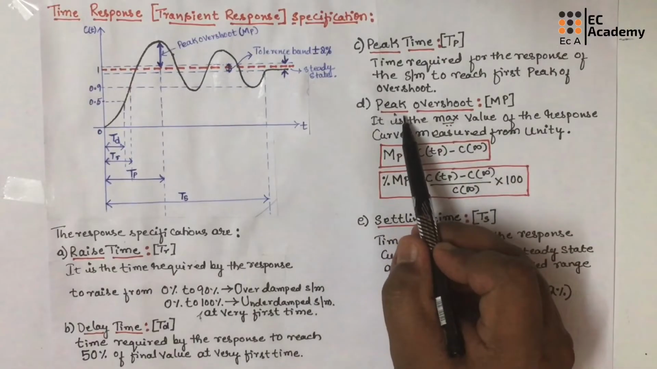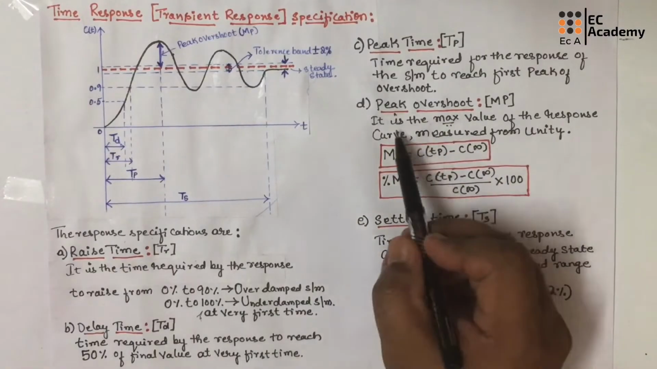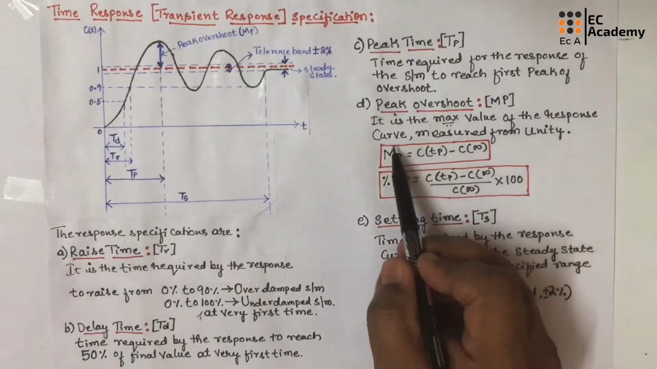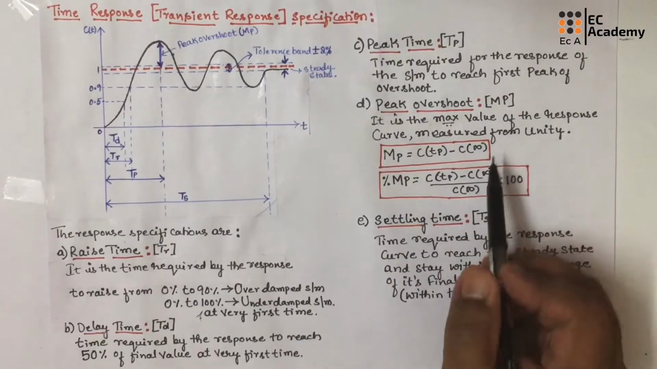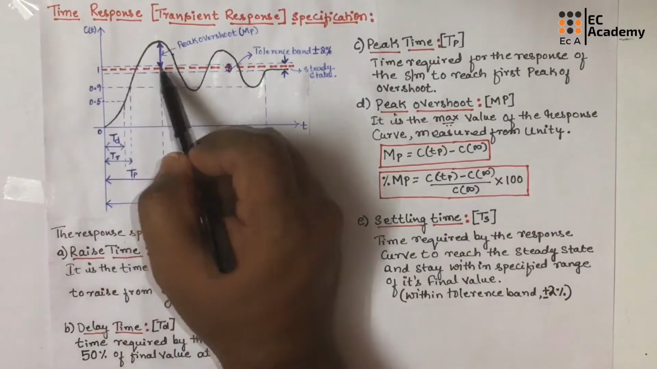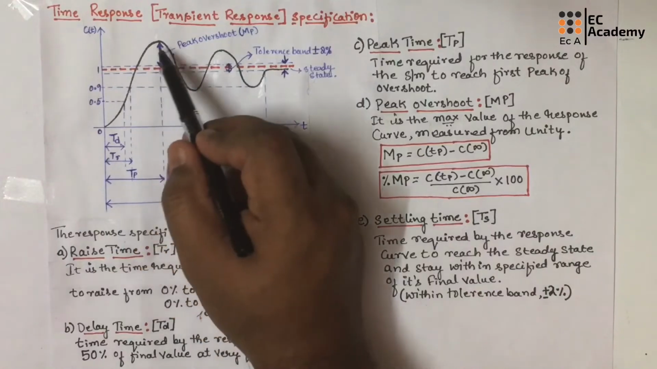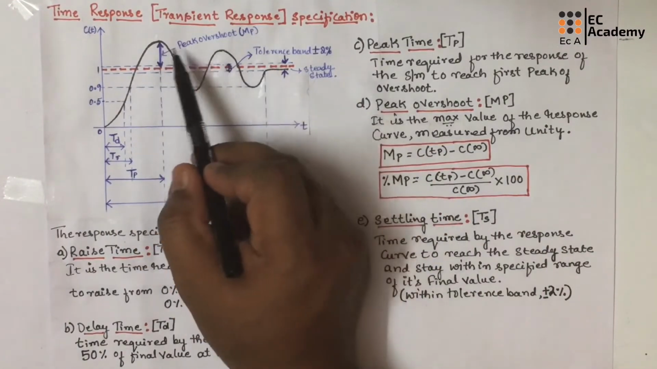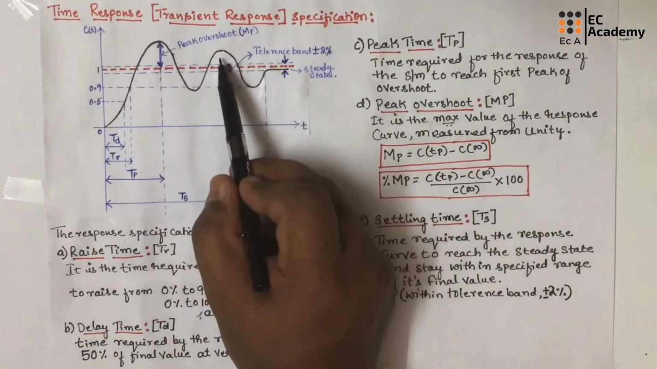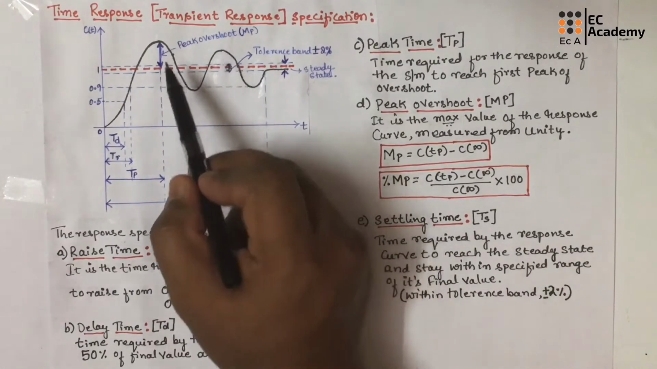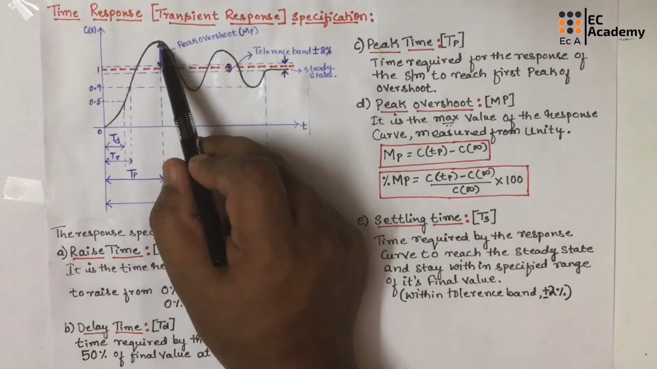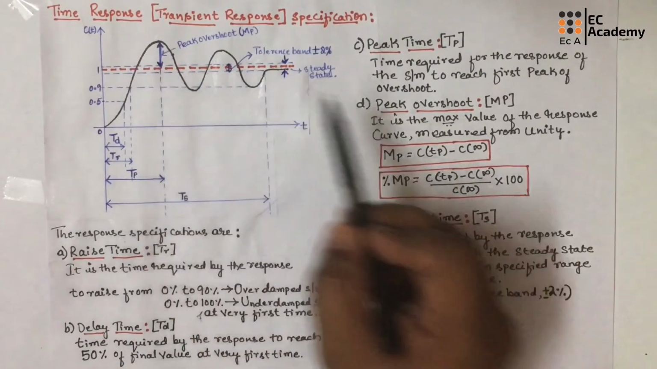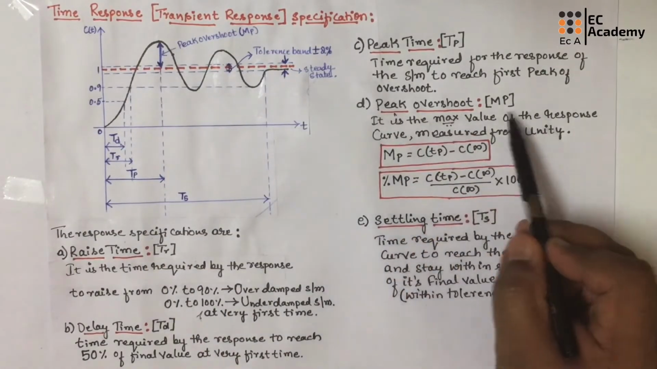Next we will see the peak overshoot. It is the maximum value of response curve measured from the unity. So from unity, if we measure the maximum value of the response curve, that is nothing but your peak overshoot. So we are having a peak here and we are having one more peak here. So the maximum value of peak which is measured from the unity is known as peak overshoot, which is represented